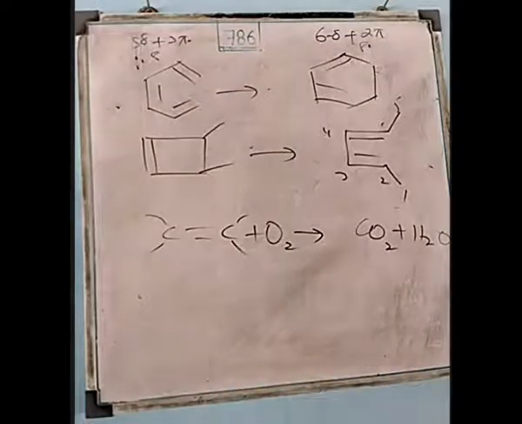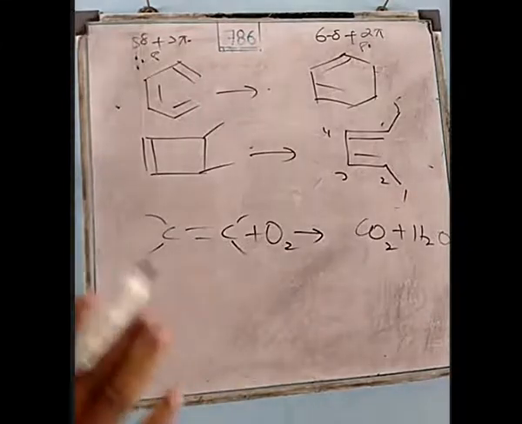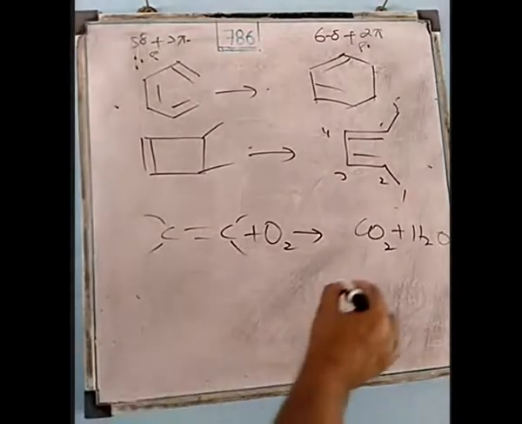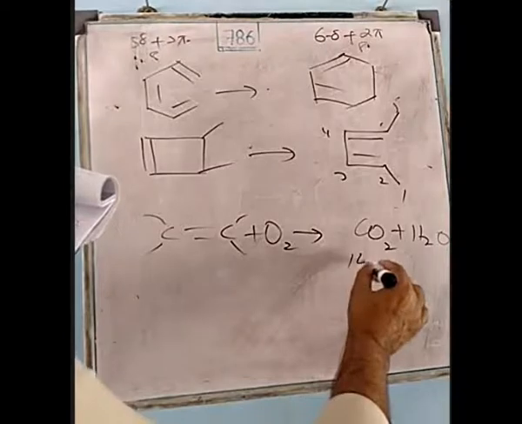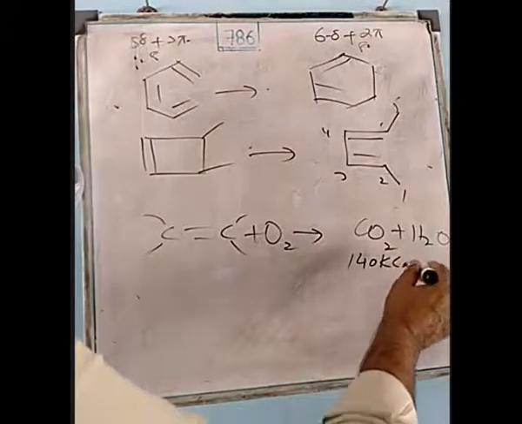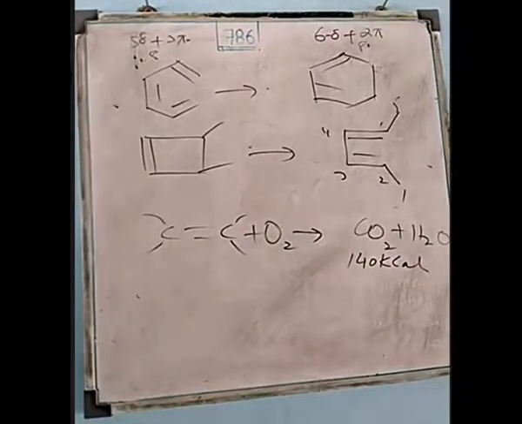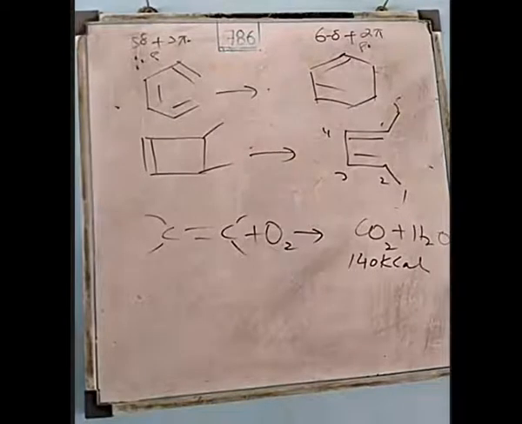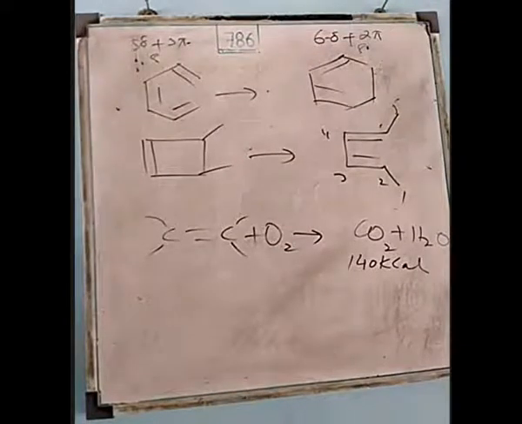So for one ethene, if ethene burns in the presence of oxygen, the amount of heat evolved is 140 kilocalories. It means this 140 kilocalories is the heat of combustion of ethene.